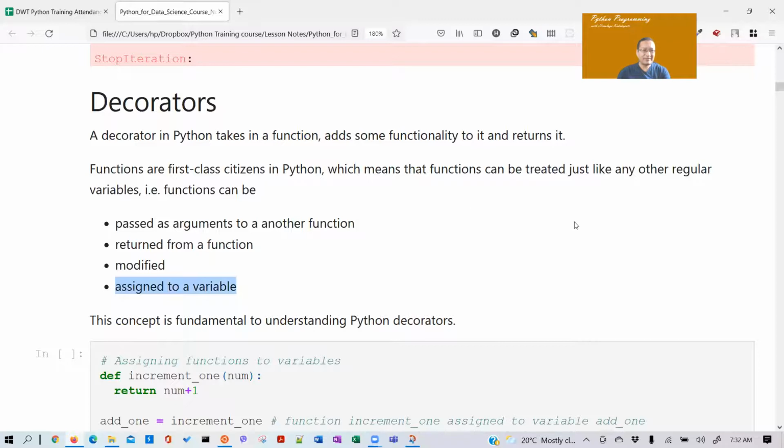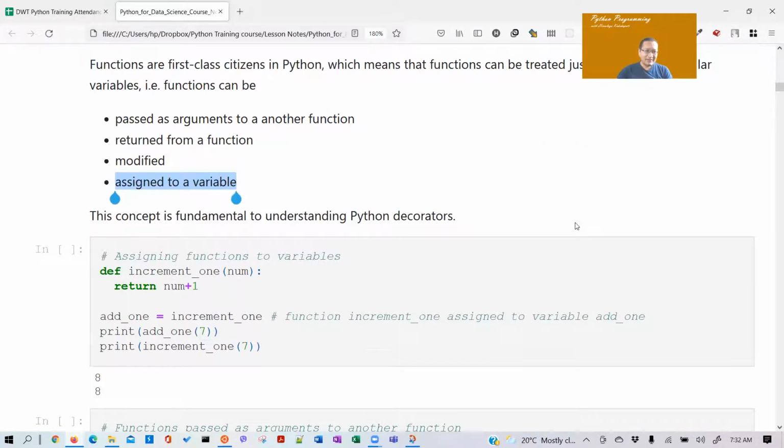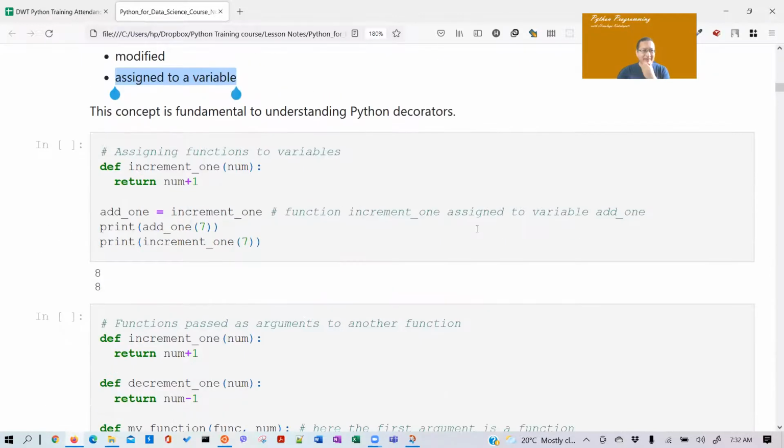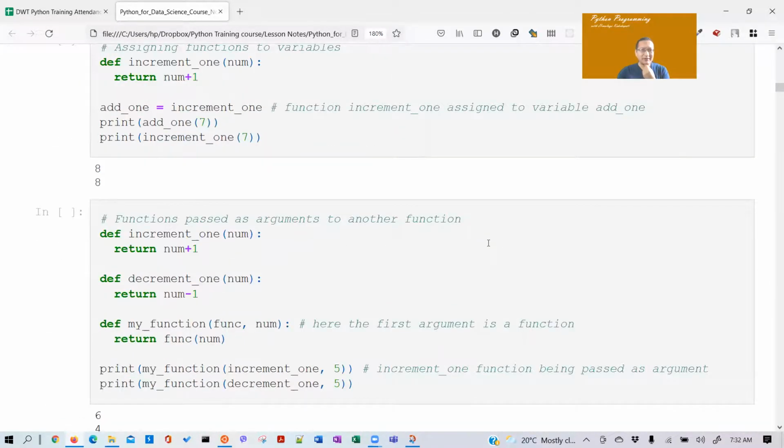That's what we did. Assigning functions to variables, we just saw that. Now, a function can be passed as an argument to another function.